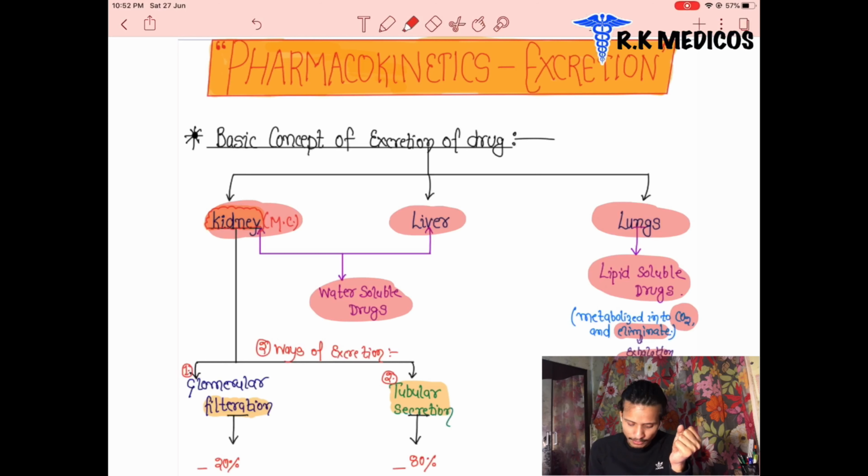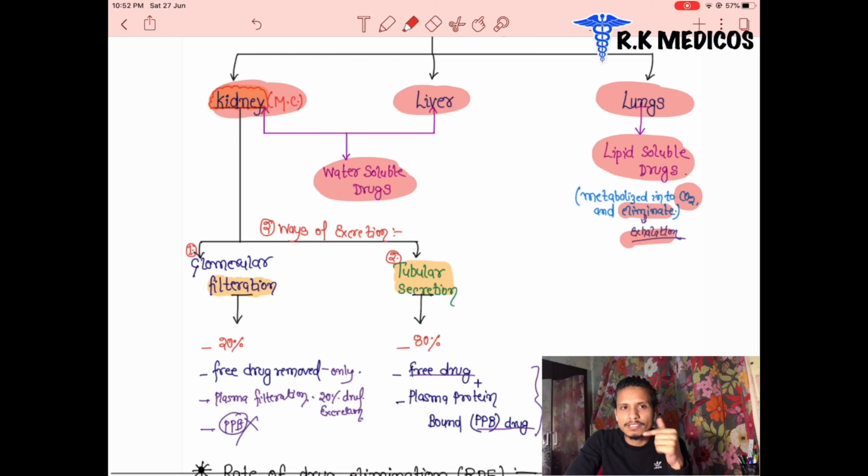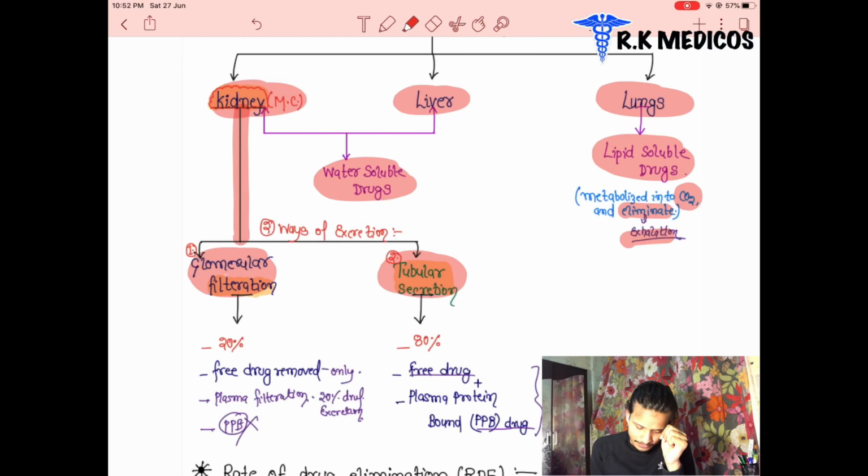Next are the liver and kidney. Liver and kidney are basically responsible for the water soluble drugs. In the first part of our video we discussed two types of drugs, water soluble and lipid soluble. Lipid soluble drugs are excreted through the lungs in CO2 form, and the kidney and liver excrete the water soluble drugs. The kidney can remove drugs in two ways: glomerular filtration and